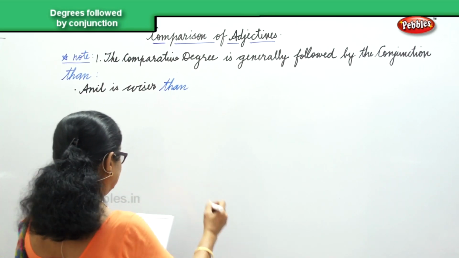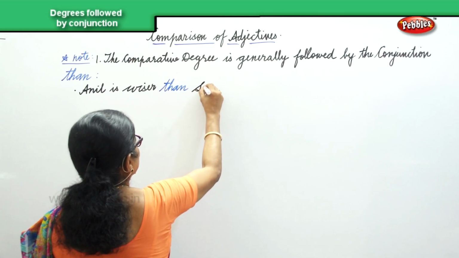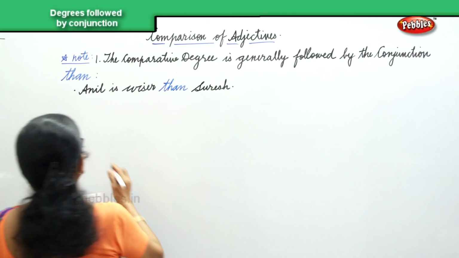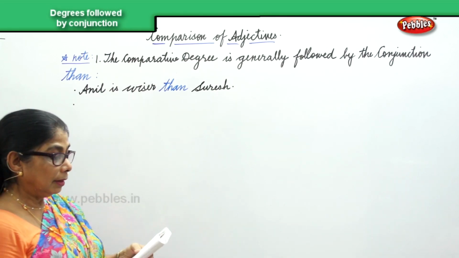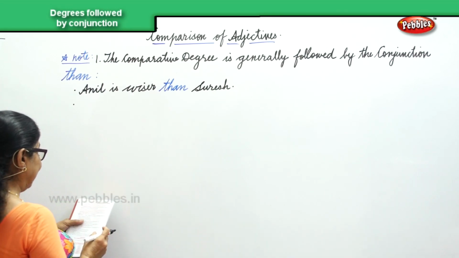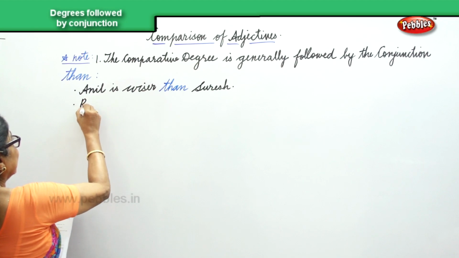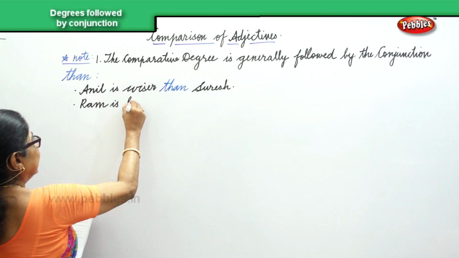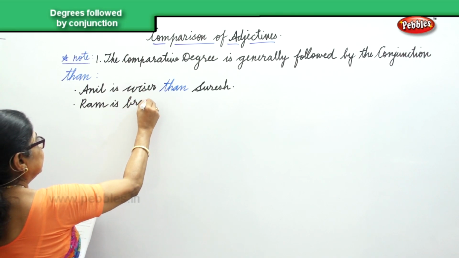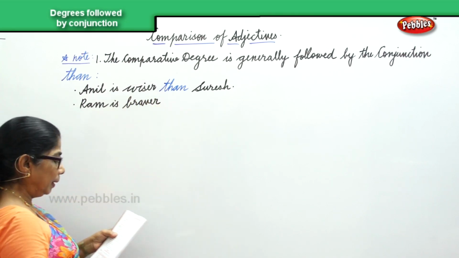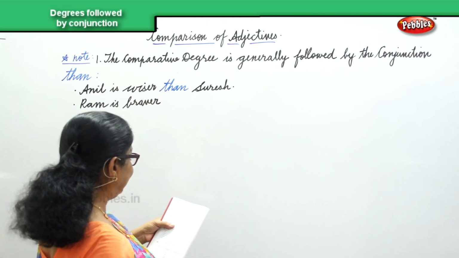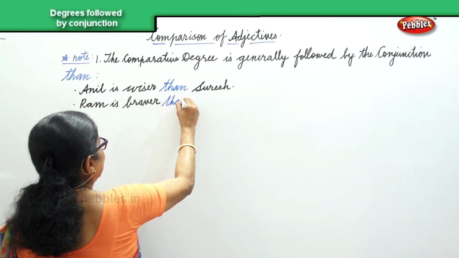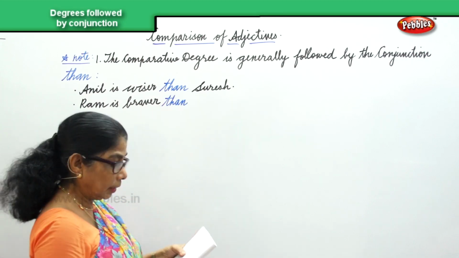Anil is wiser than Suresh. Okay, next one. Ram is braver than Ashok. Braver than Ashok.